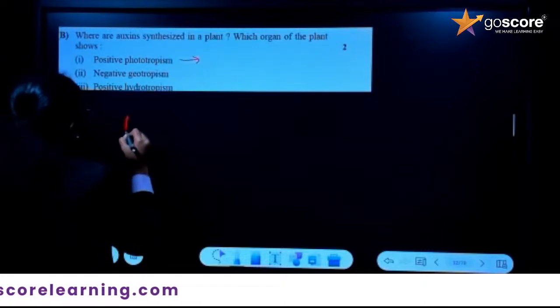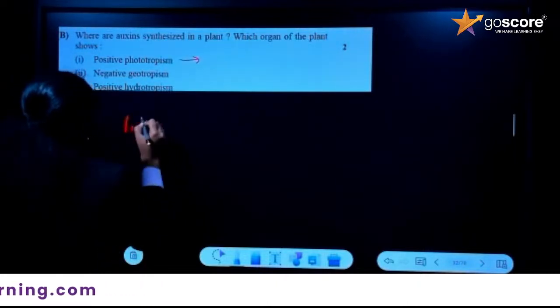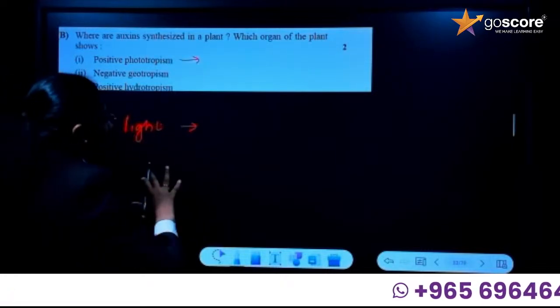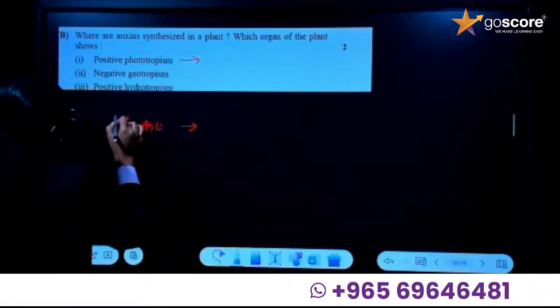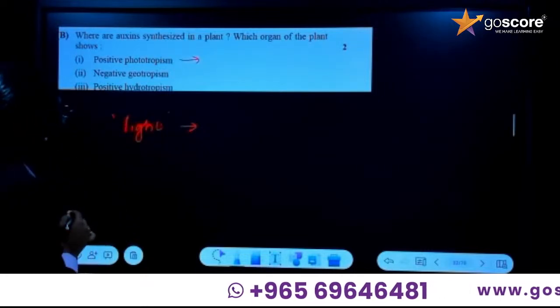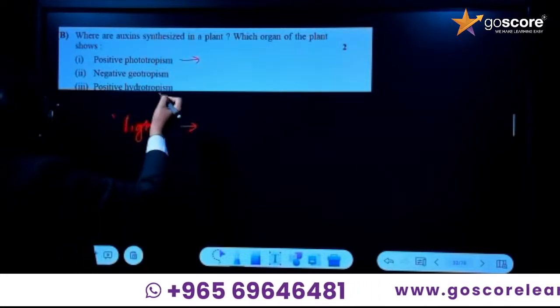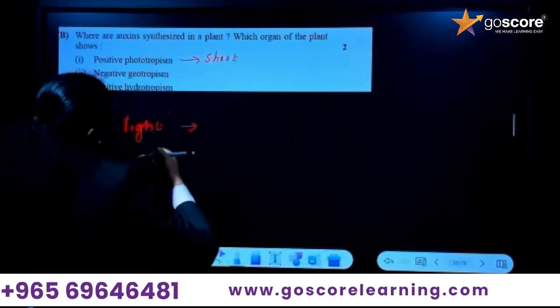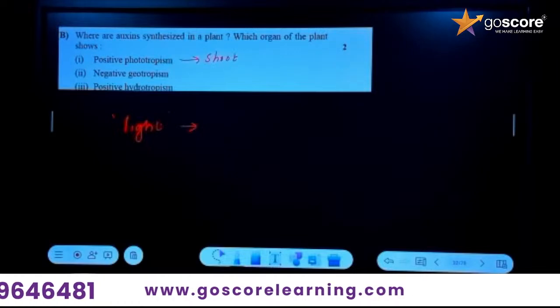Photo means light, so light is the stimulus. The part of the plant which shows growth towards the light exhibits positive phototropism, and this is shown by the shoot of the plant, not the root.